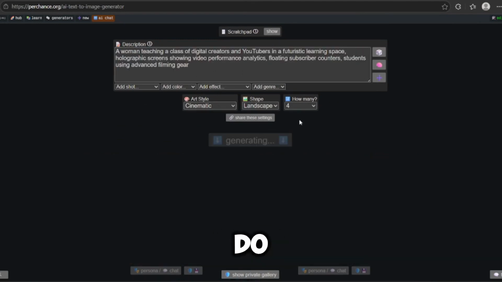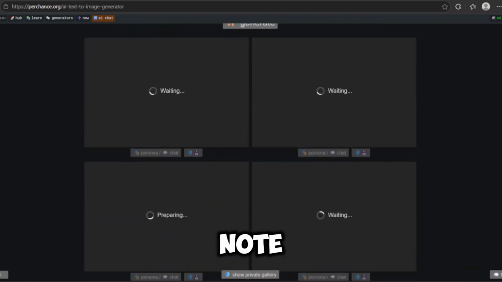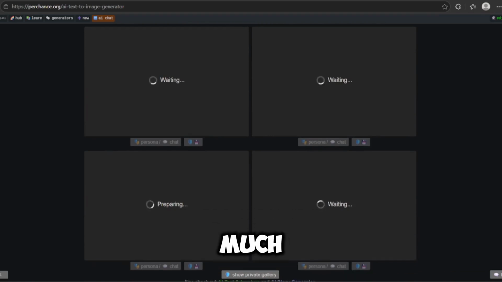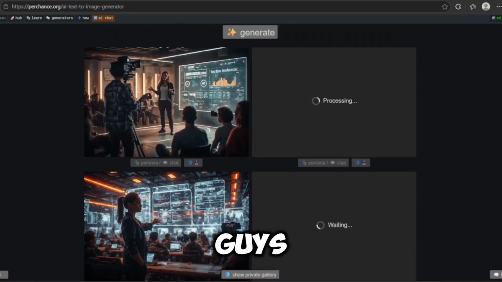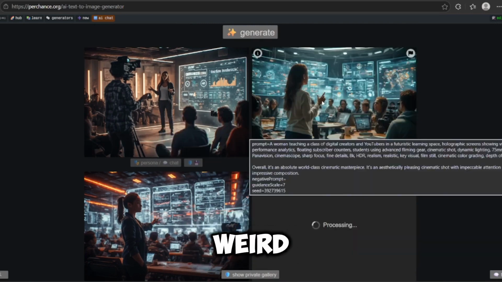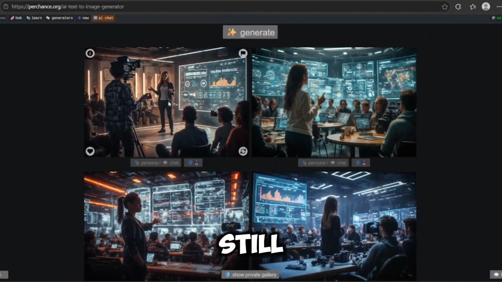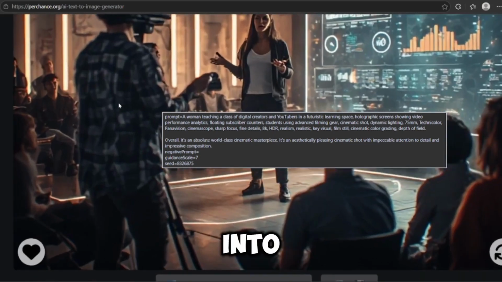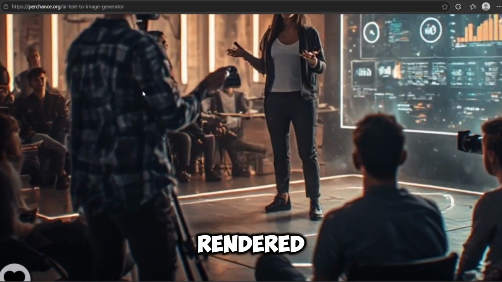Now all we have to do is wait and see what this tool gives us. And one thing to note is that this tool doesn't really take much time at all. As you can see, it's already generating. Here's the first image. Now you guys can clearly see that this tool produces really nice results. If you zoom into the hands, you'll notice there are no weird distortions or glitches. Even though the hand is bent, everything still looks natural. If you look into the background, you can also see other characters present, and they are well rendered too.